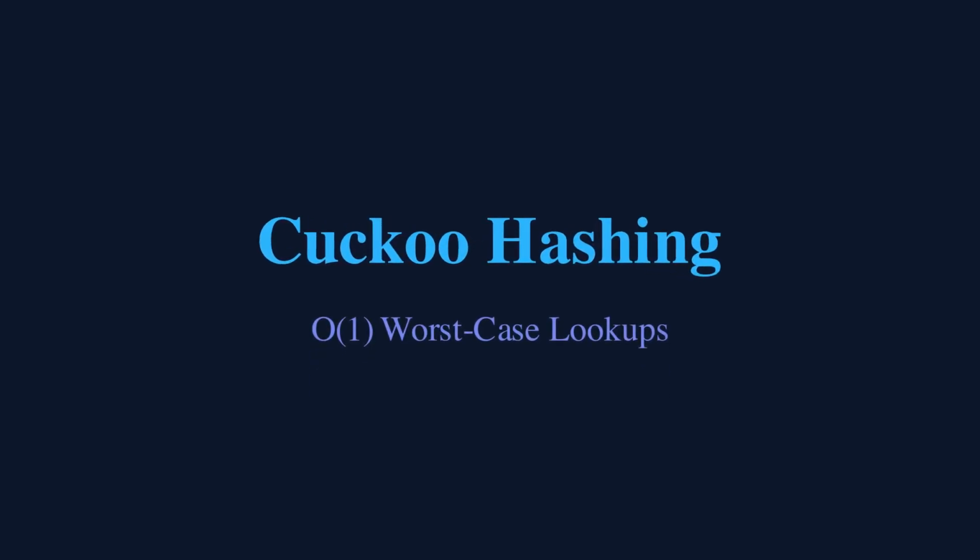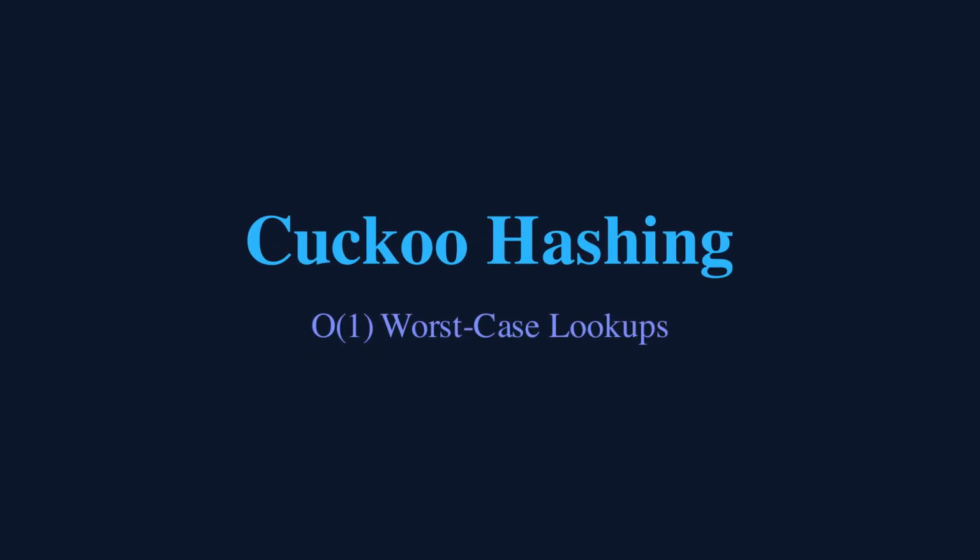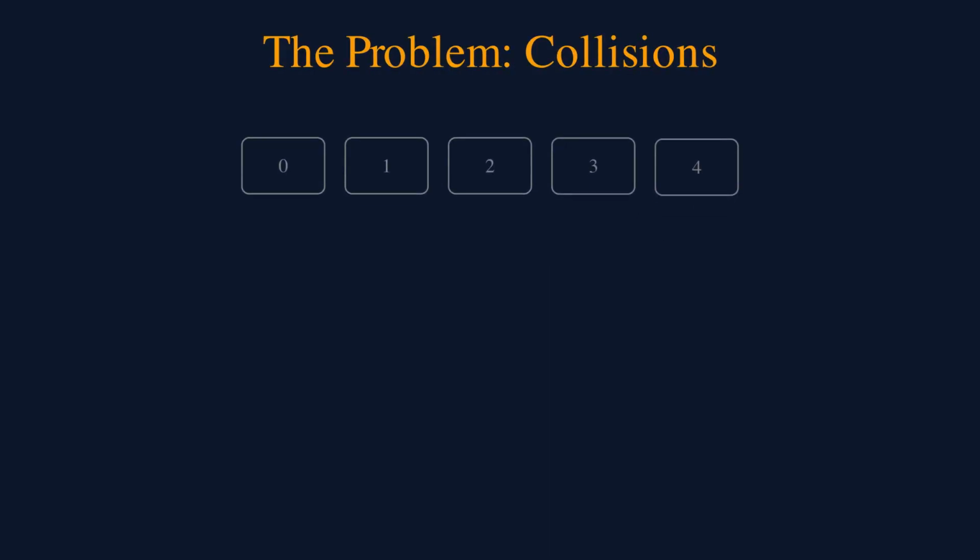Cuckoo hashing, a clever algorithm that guarantees constant time lookups. Traditional hash tables suffer from collisions. When two keys hash to the same slot, we need chains or probing, which can degrade to O(N) in the worst case.